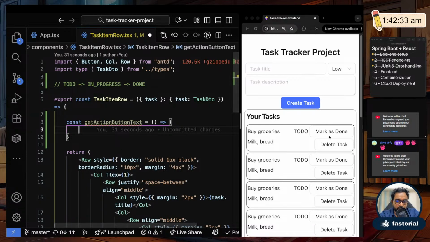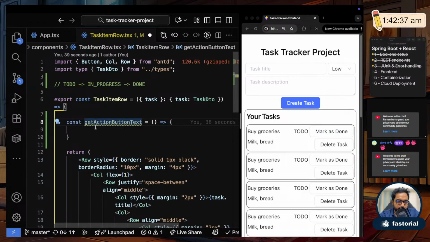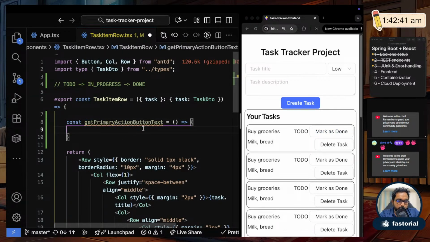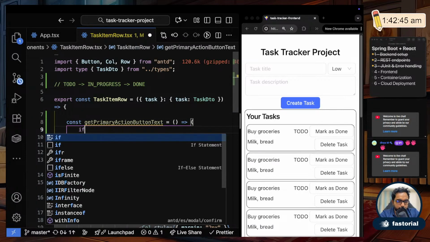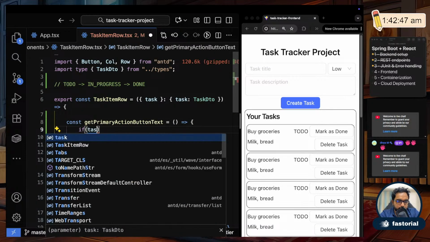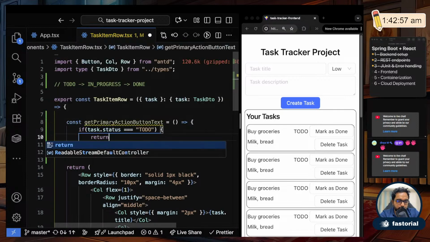I'm calling this main button the primary action button, for those who are coming later. So if task.status is equal to todo, then the action button should be start progress.